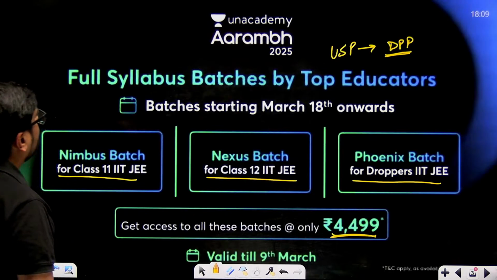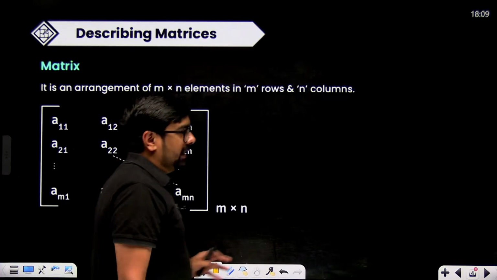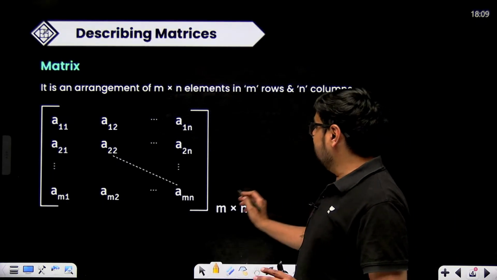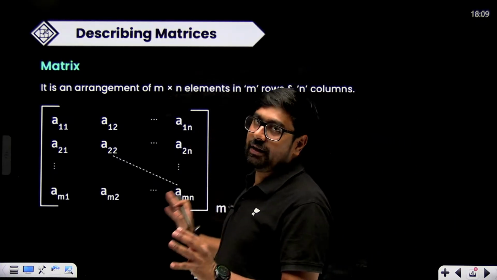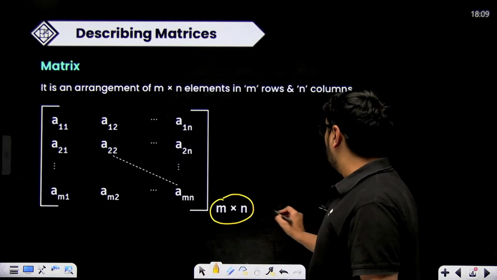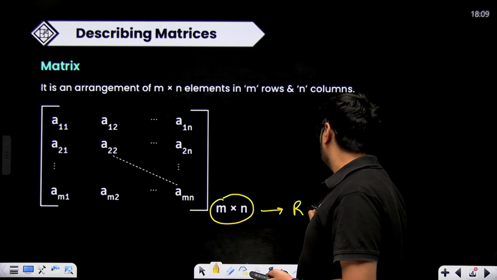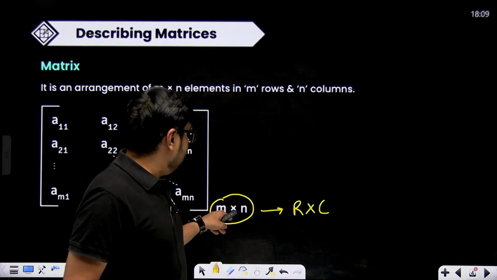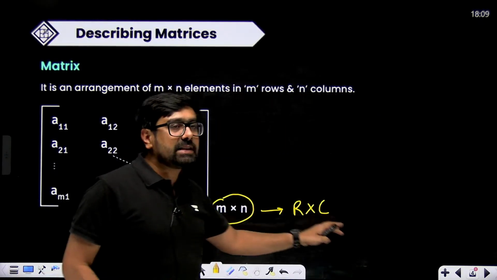Now let's start with matrix and determinants. Matrix is a box which is well defined. In this box, things are kept in an order. The order is called M into N, or we can also call it R into C, that means row multiplied with column. M represents the row and N represents the column.